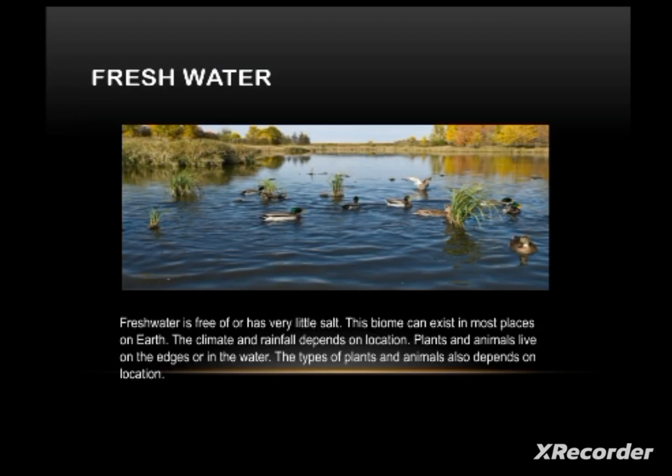The next kind of biome is freshwater biomes. What is this freshwater biome, students? Here the freshwater is free of or has very little salt. Here you can see the larger amount of salt in the case of marine, but in the case of freshwater you see a very little amount of salt. Students, this biome can exist in most places on earth.